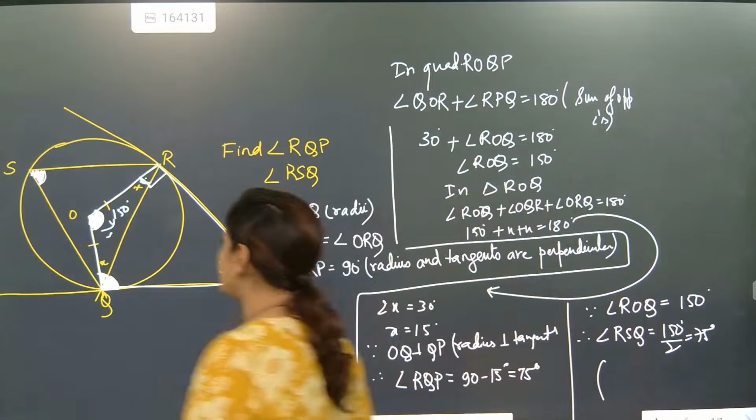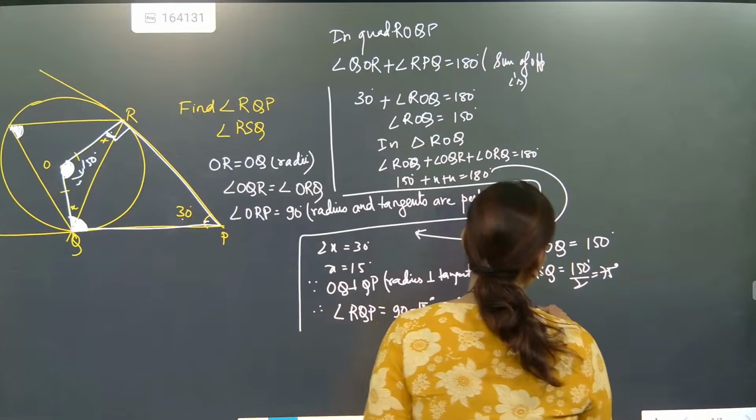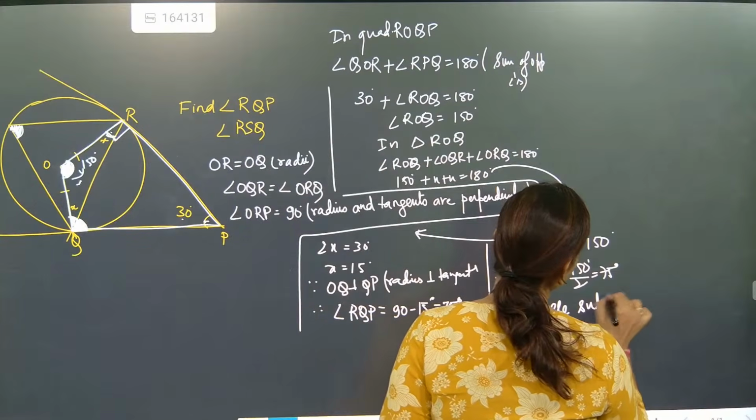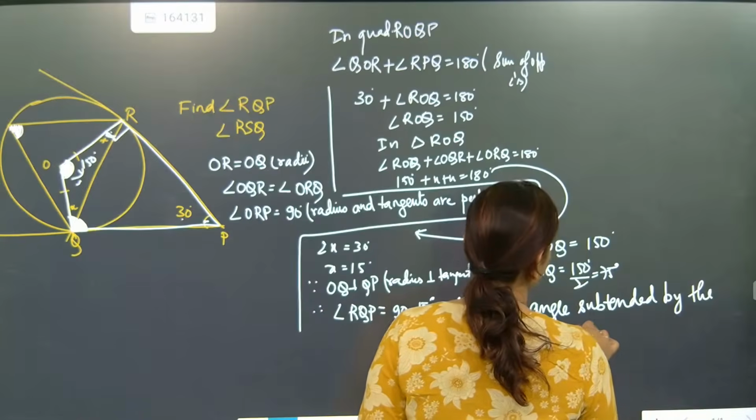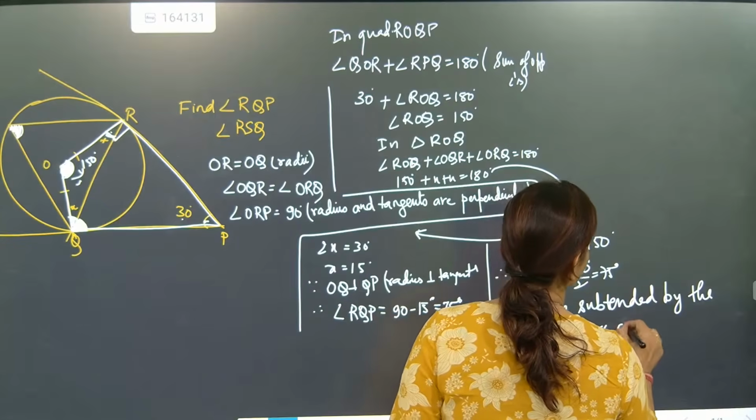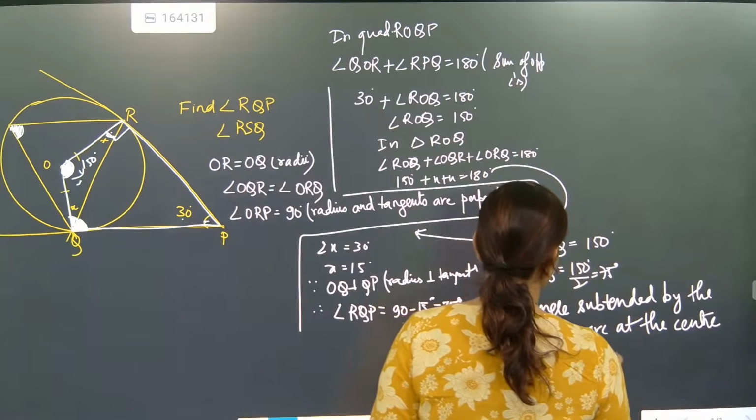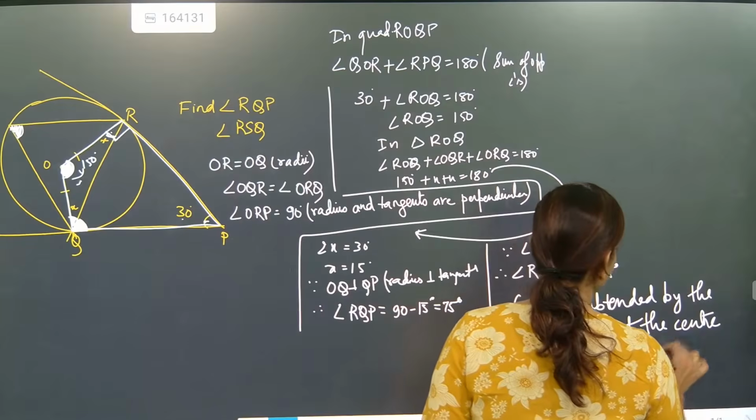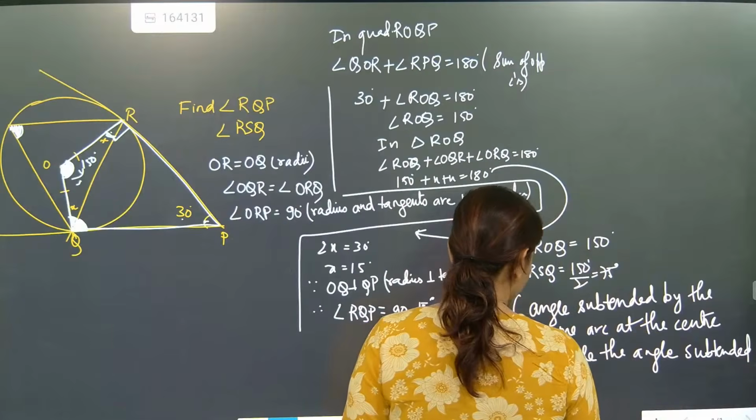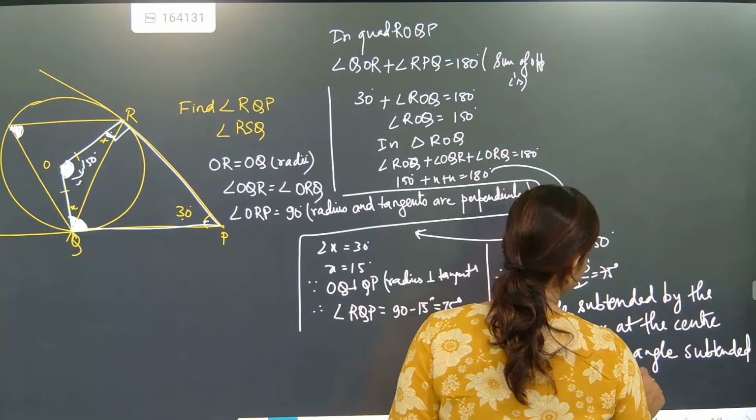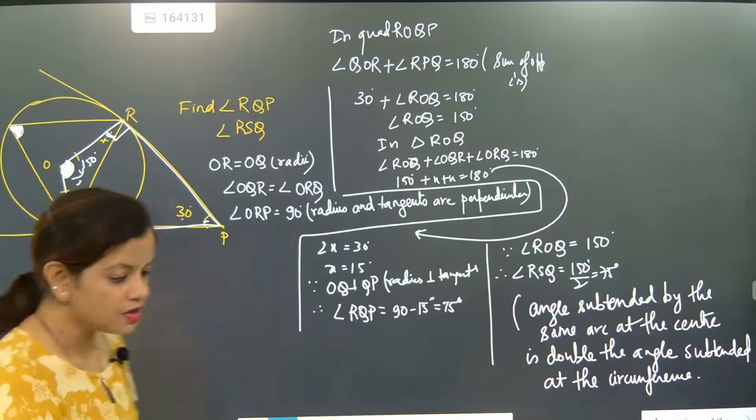What theorem are we going to write, children? Can you tell me? Yes, very good. Angle subtended by the same arc at the center is double the angle subtended at the circumference. I hope you might have understood. Come on, go for it, please.